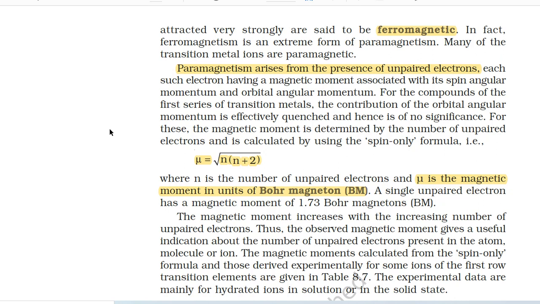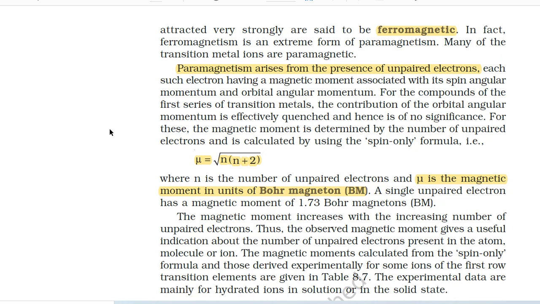Paramagnetism arises from the presence of unpaired electrons, each such electron having a magnetic moment associated with its spin angular momentum and orbital angular momentum. For the compounds of the first series of transition metals, the contribution of the orbital angular momentum is effectively quenched and hence is of no significance.